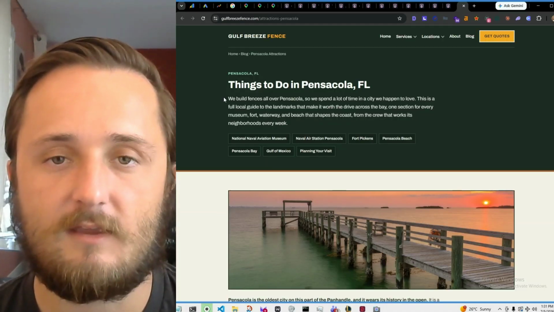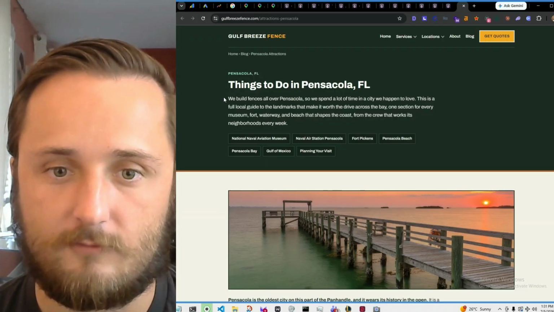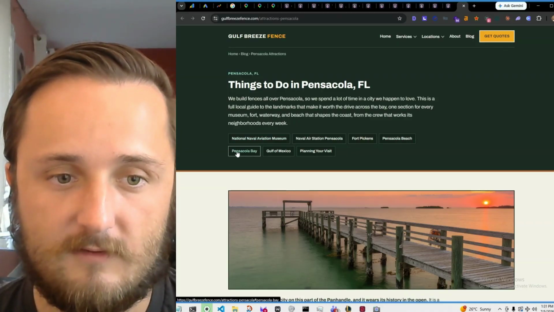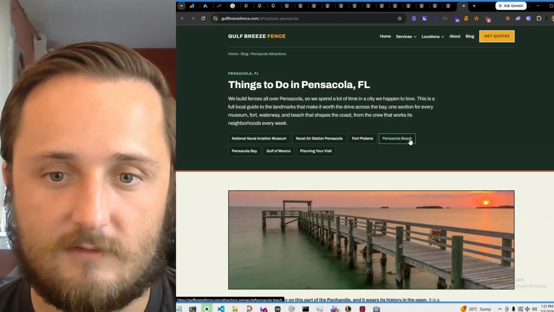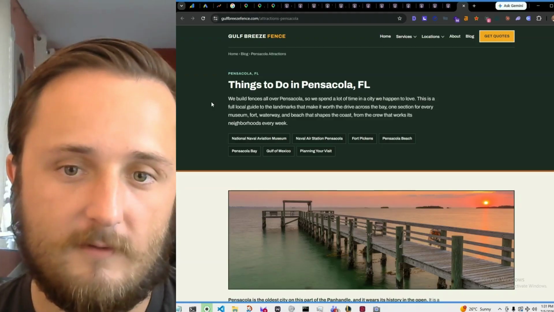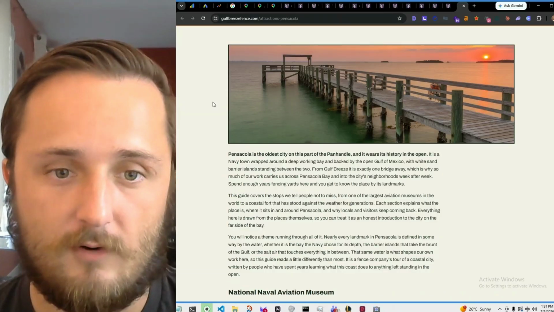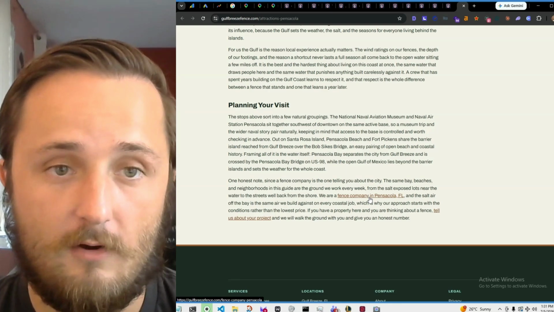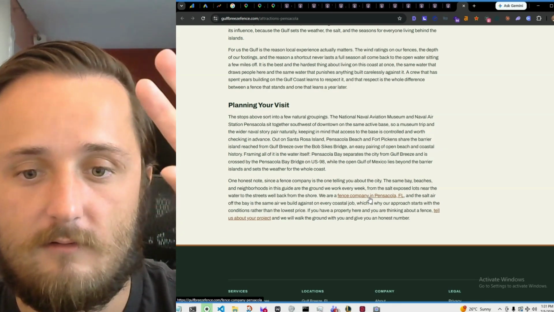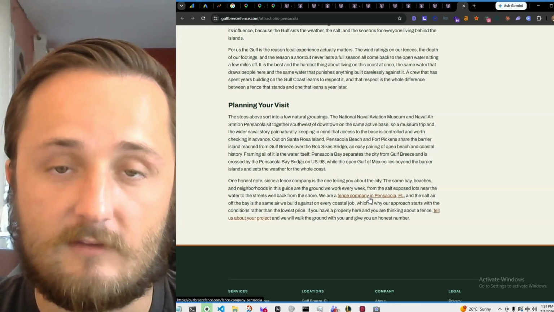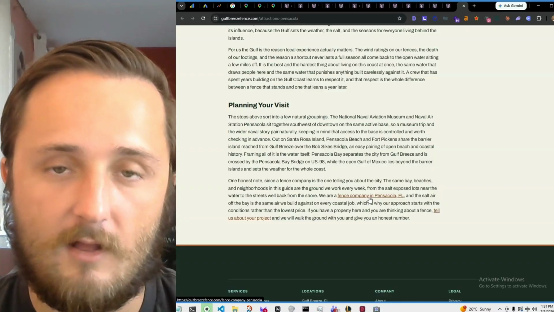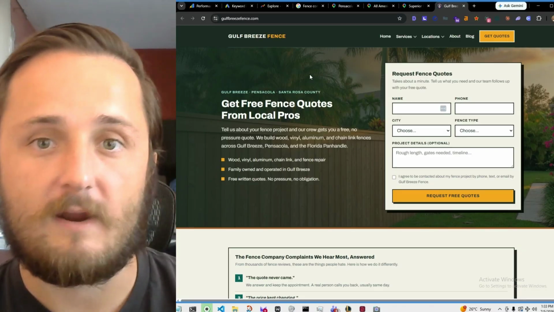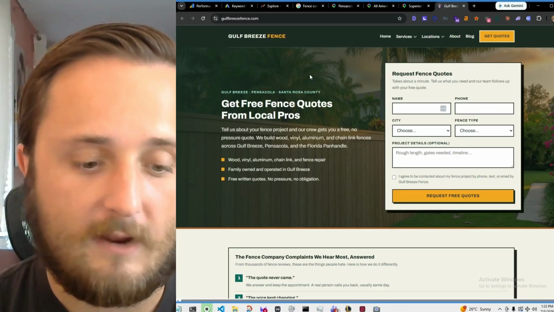And then this is the same thing on our things to do in Pensacola, Florida. We have all of these things that you can visit, this geo-relevance specific to Pensacola, to then link out to our money page to tell Google very specifically, hey, we are in this area. And as you can see, this anchor text is targeting the keyword of that page I want to rank. When I'm going to rank a fence company, what I will do is